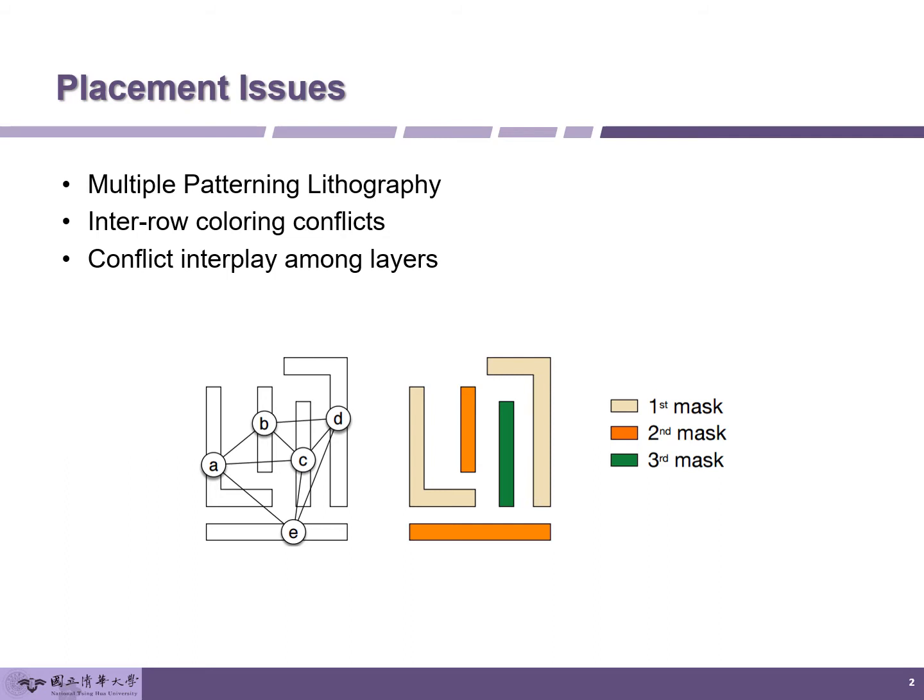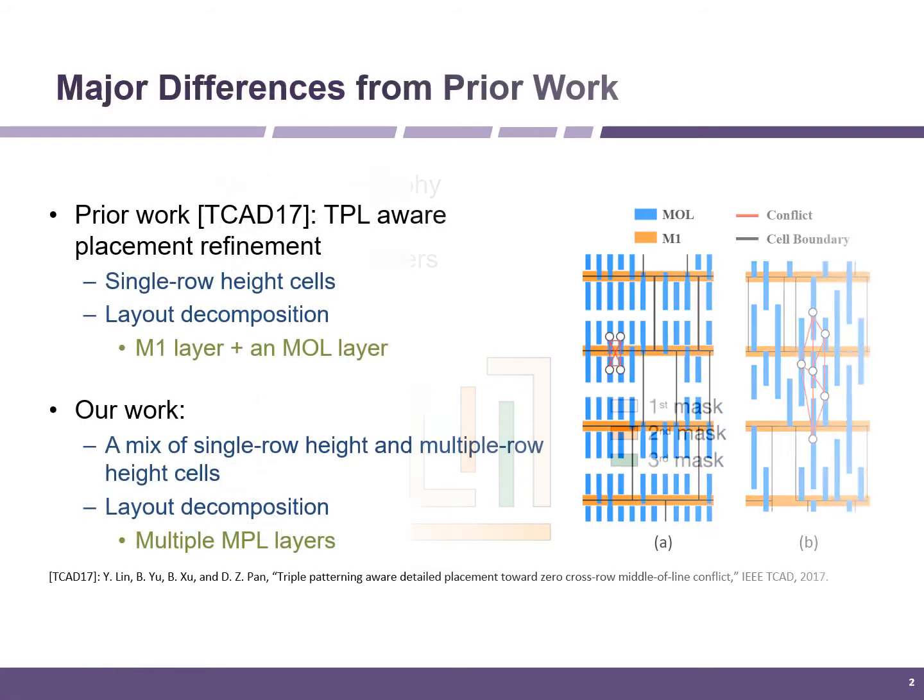If the features on the layer are separated by the PG rails, there is no interval conflict. On the other hand, the features that are not separated by the PG rails may cause an interval conflict. The third issue is conflict interplay among layers. In a multi-layer MPL problem, the refinement method that solves the conflict for a layer may lead to the occurrence of a new conflict in another layer. Therefore, how to solve the conflict without creating new ones is important.